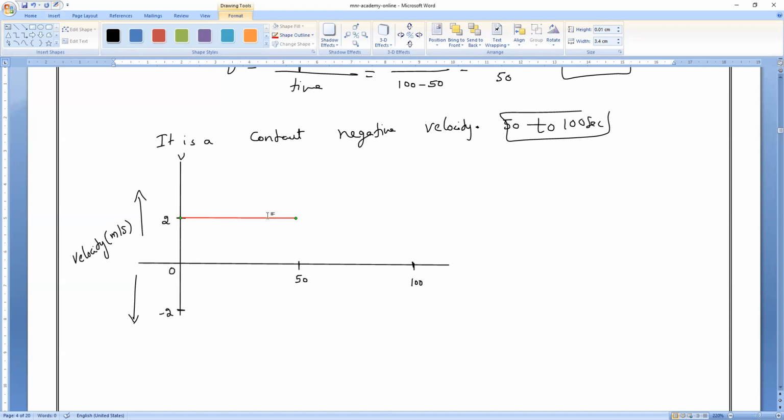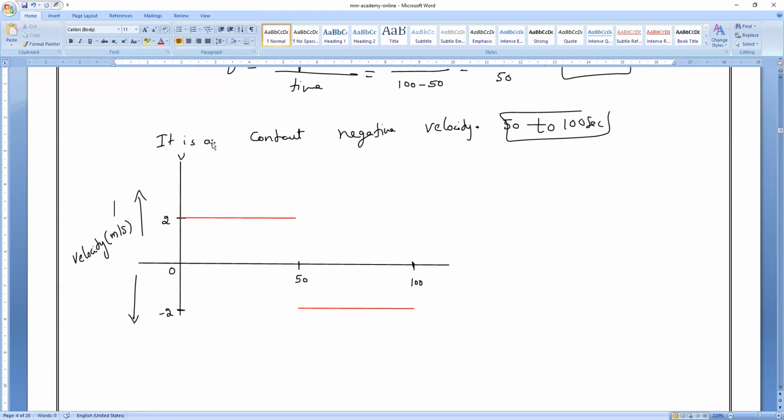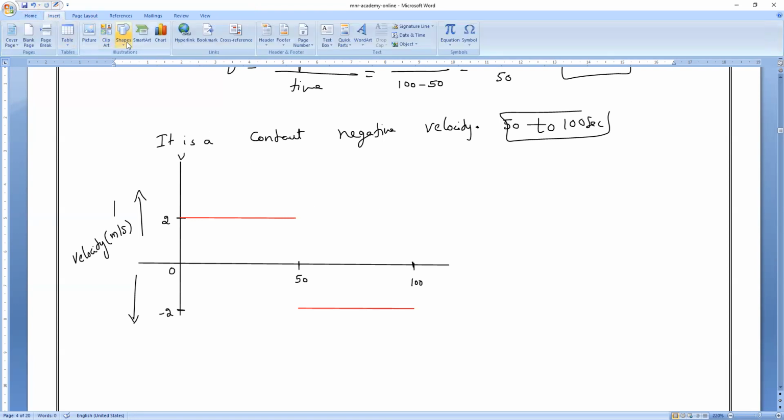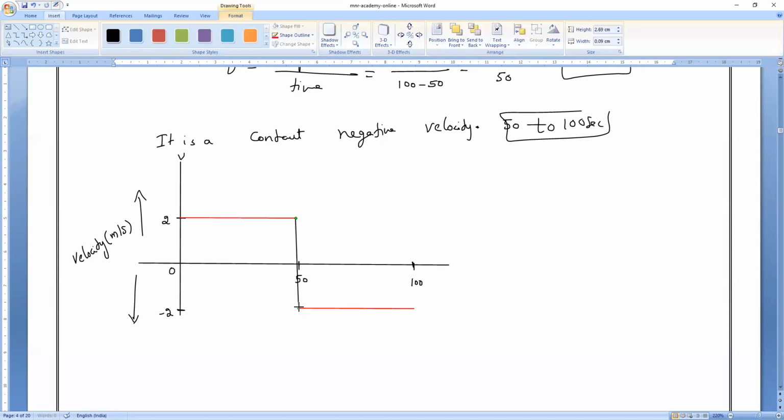Now again from 50 to 100 seconds, is it minus or plus? Negative. Negative will come where, down or up? Downwards. Okay, this is what it is. Now from here to here, I will just imagine a line, dotted lines I will combine, just for imagination, guys. Nothing is there. I'll make it into dotted lines. Clear? How the graph will come?